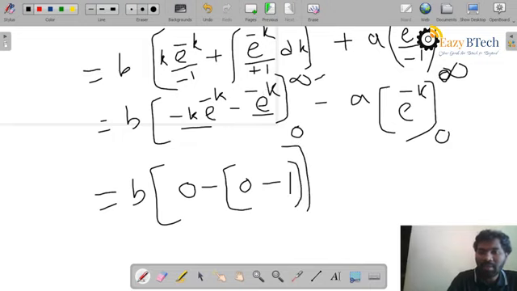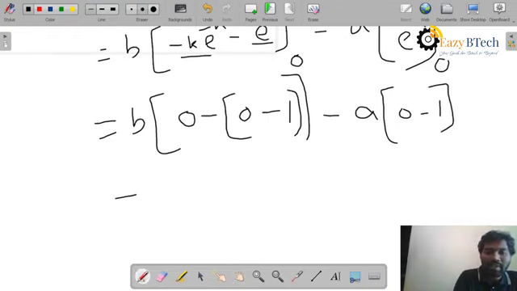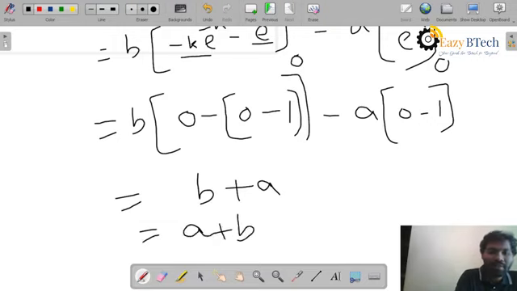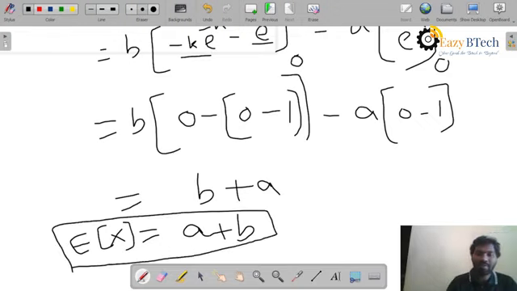It is like this, and minus a into 0 minus 1. So finally I'll get minus into minus plus 1, 1 into b, so b plus a minus a into minus 1, a. So finally I will get a plus b for the expectation of the exponential random variable.